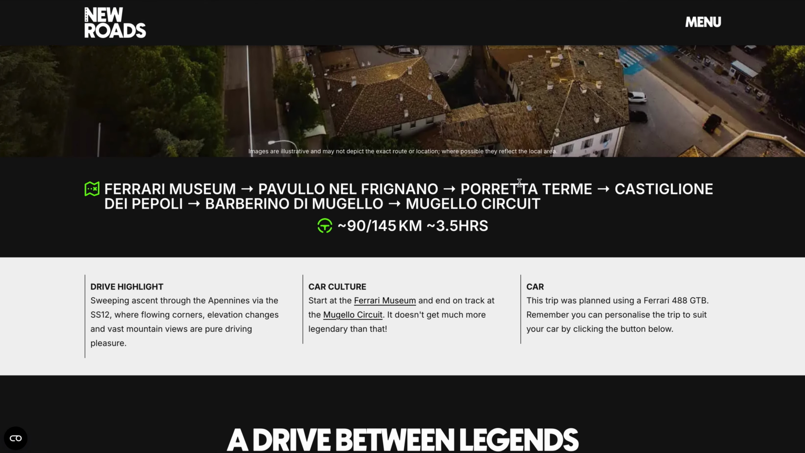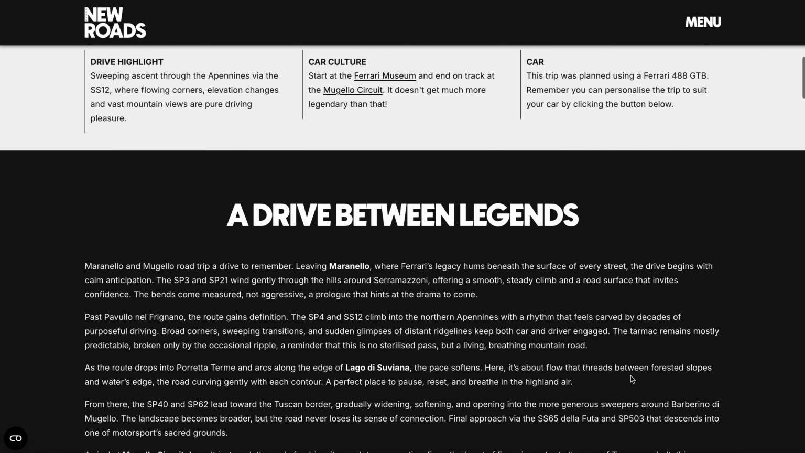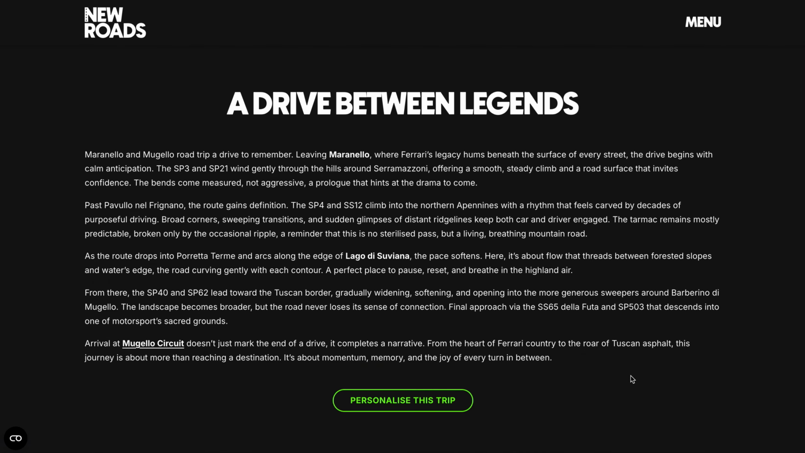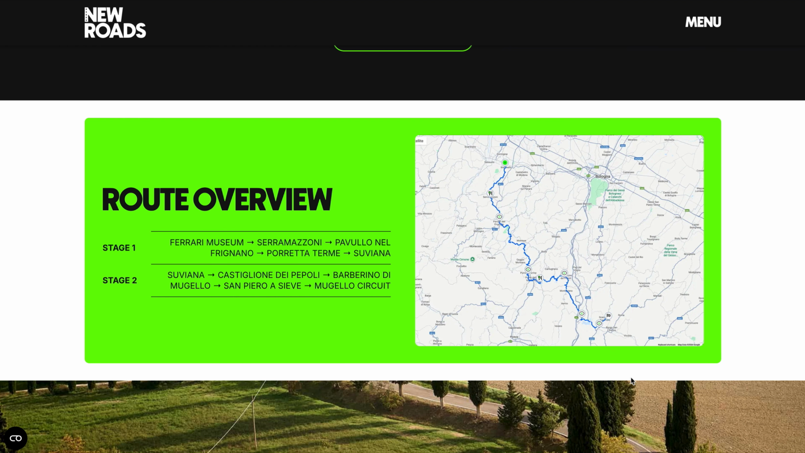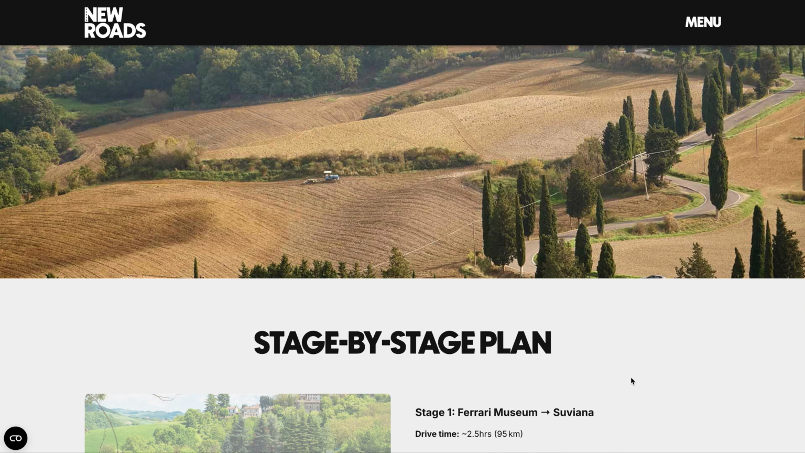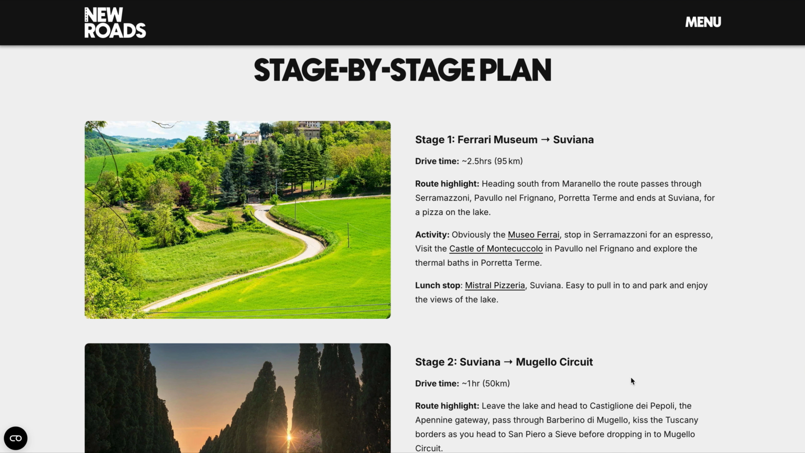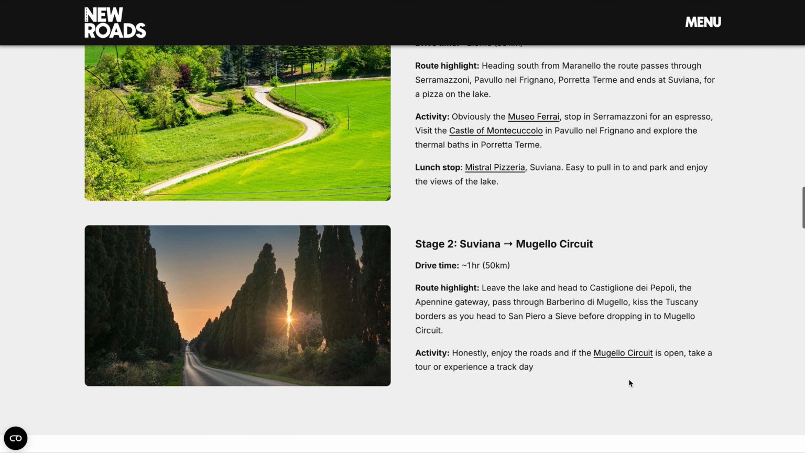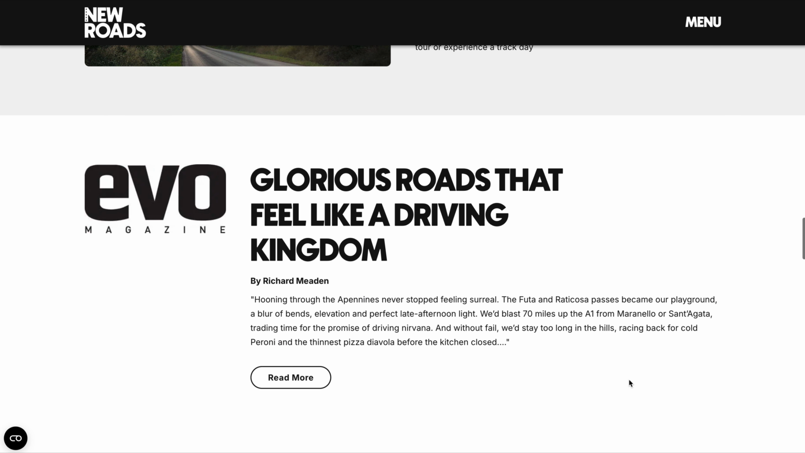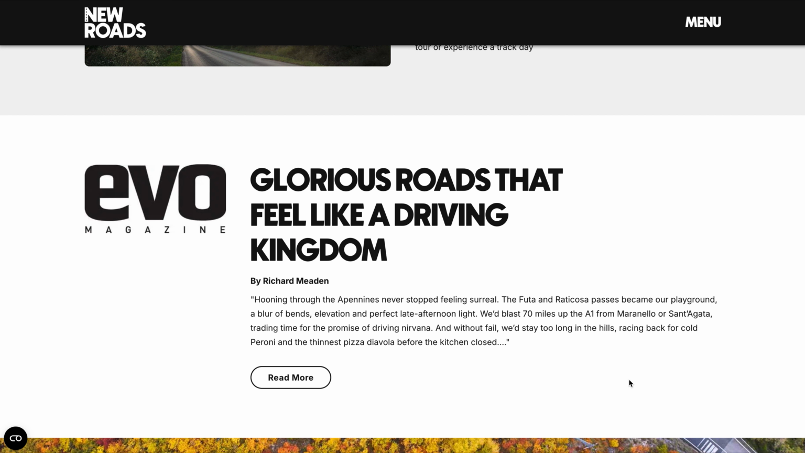Everything from a summary of the pit stops, the drive highlight, car culture stops that are not to be missed, and what type of car it was planned for. Keep scrolling down and you'll see the itinerary of the trip, the route overview showing a map of the journey, and then a stage-by-stage description of the drive with the drive highlights, activities not to be missed, and any hotels or lunch stop recommendations.